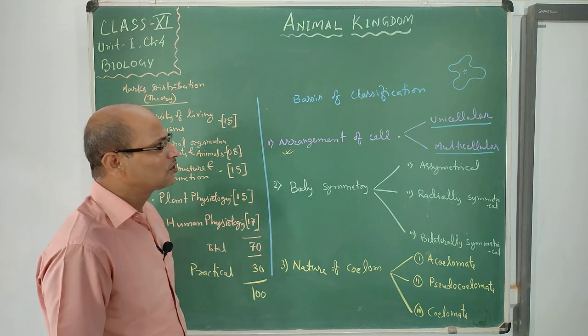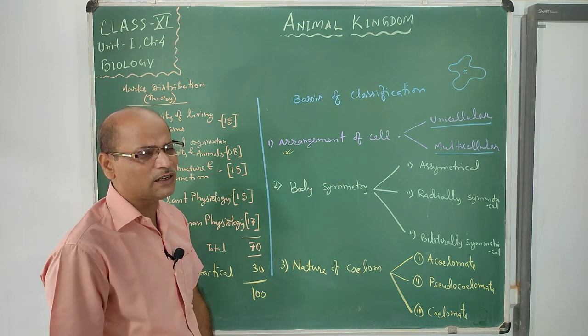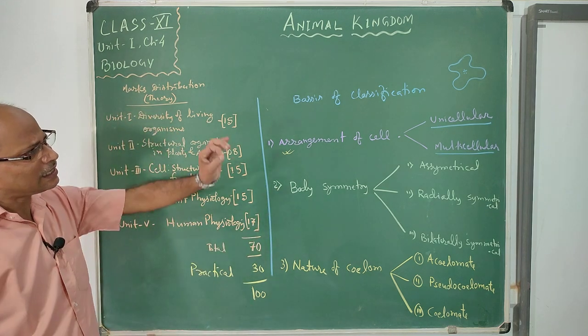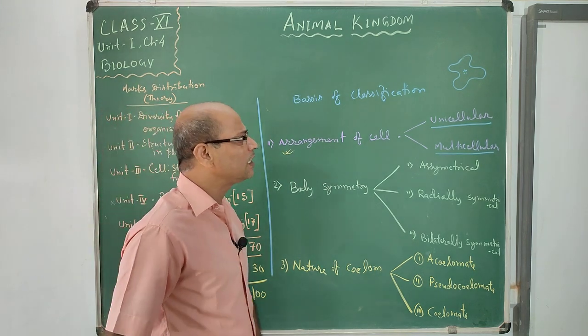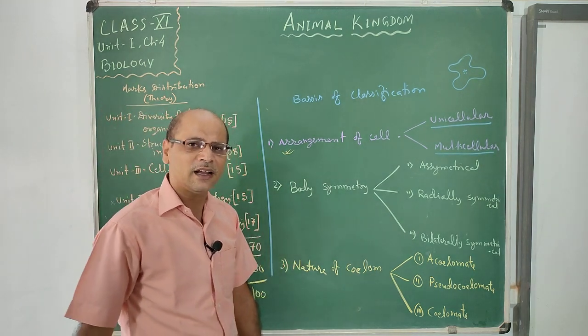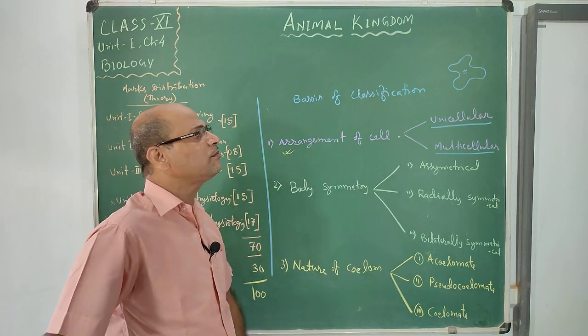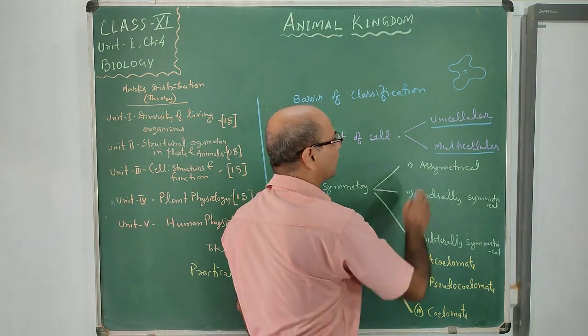So amoeba is unicellular, but it performs its activities in the single cell, within the limited cytoplasm or protoplasm. Now come to multicellular.